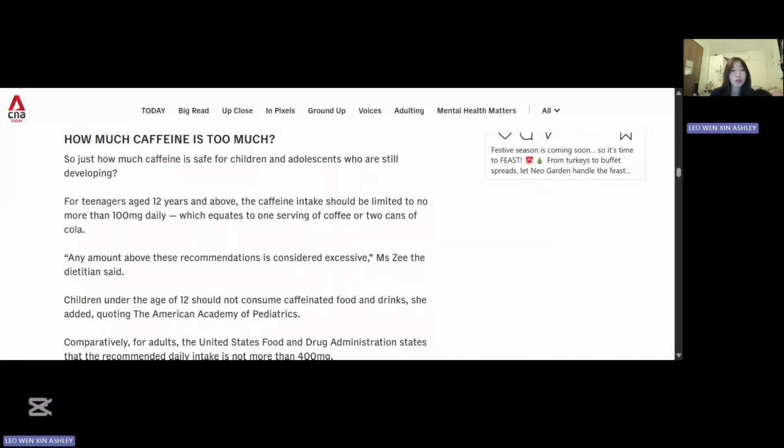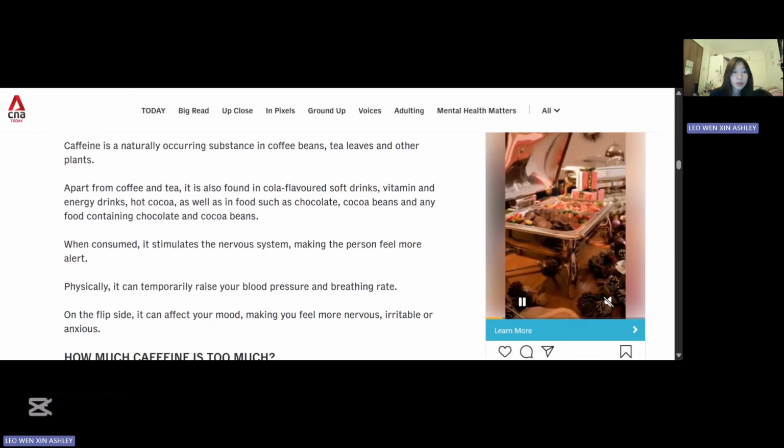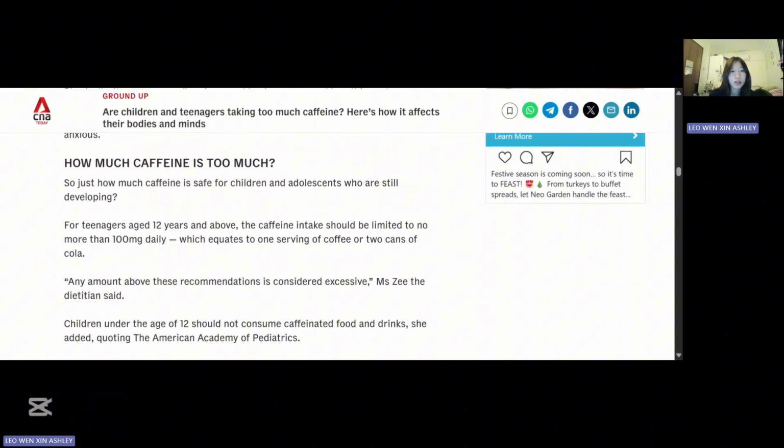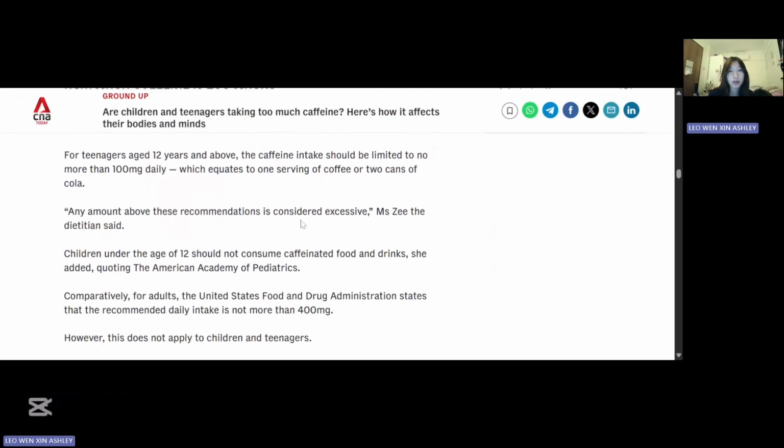I chose this topic because of my own daily caffeine intake as a teenager. I wanted to find out if others might also be consuming too much. According to CNA's article, "Are Children and Teenagers Taking Too Much Caffeine?", many teenagers in Singapore frequently consume caffeinated beverages like bubble tea and coffee. This supports my hypothesis that the average caffeine intake among teenagers may be higher than the recommended limit amount of 100 mg per day. My test will determine whether Singaporean teenagers' actual average caffeine intake differs from this guideline.